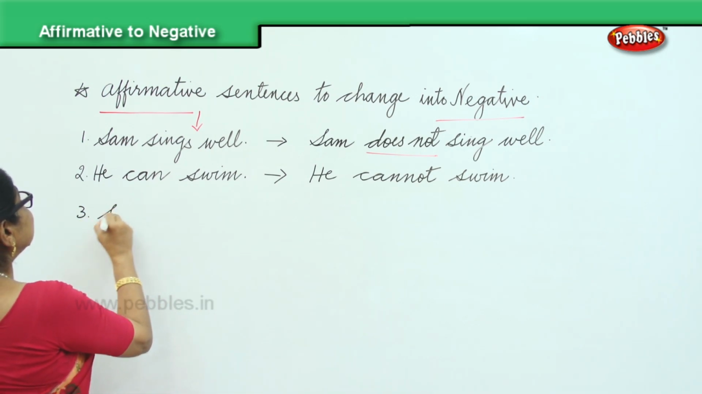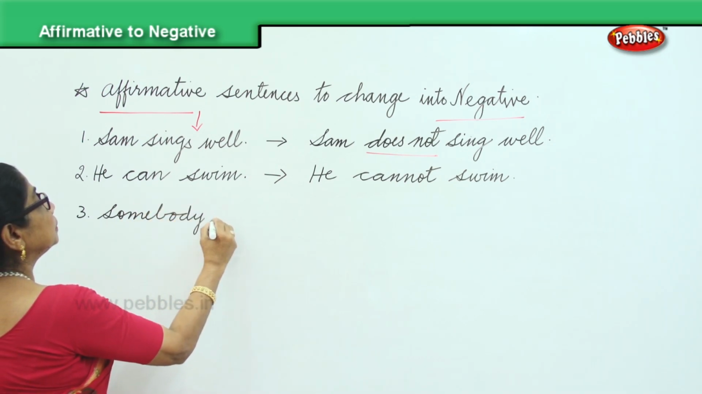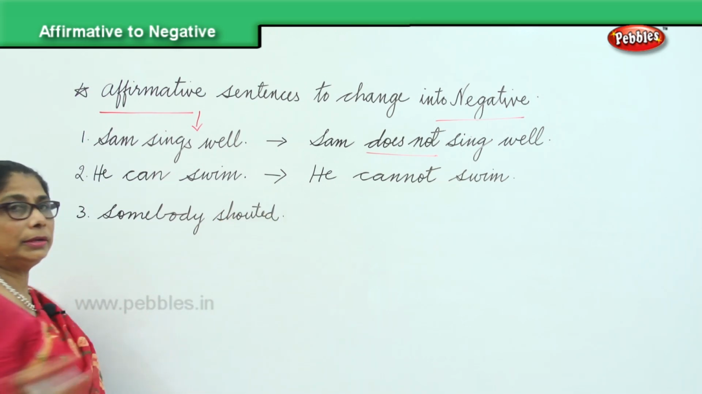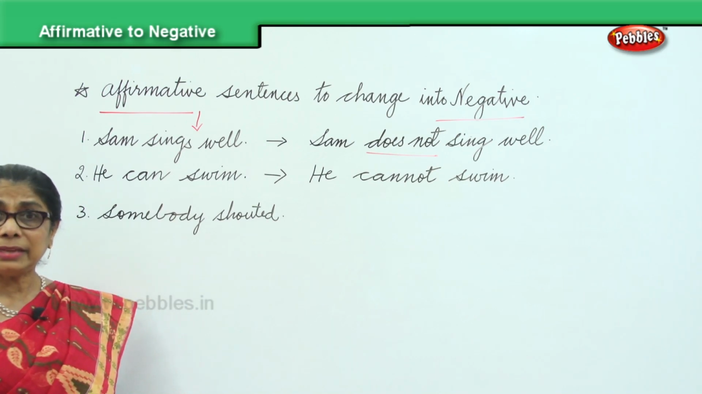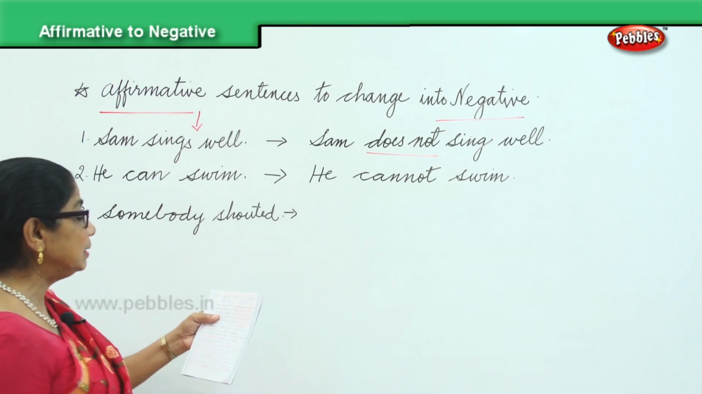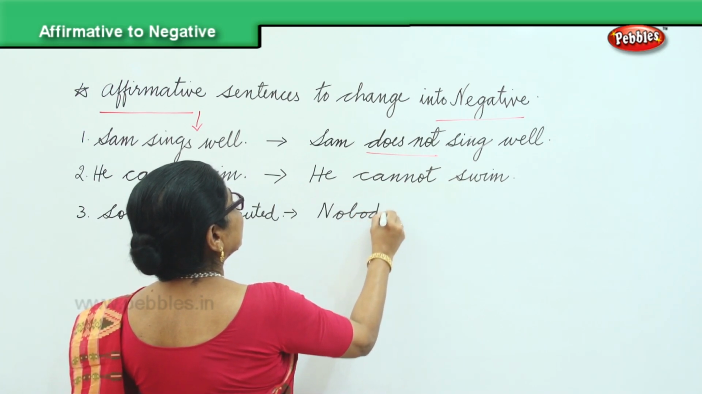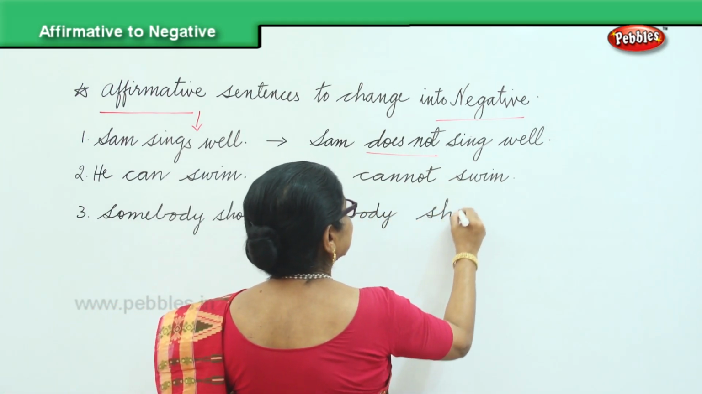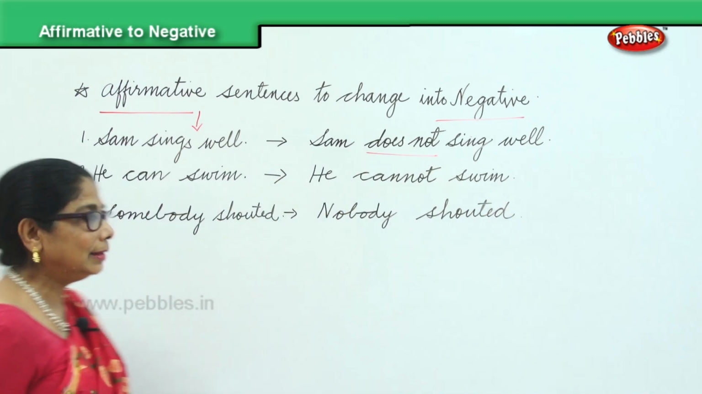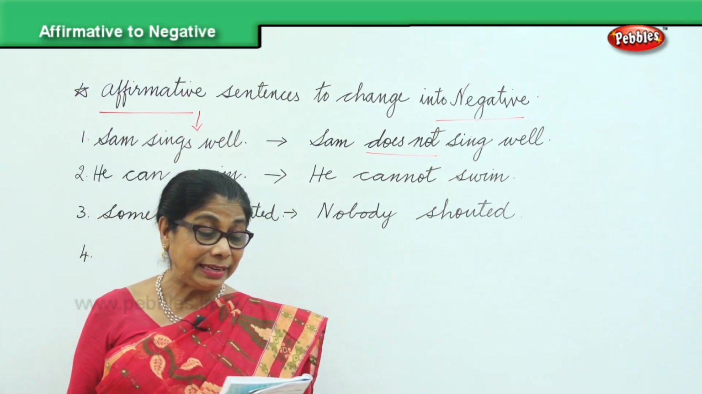Somebody shouted. You don't know who shouted, but we know somebody shouted. Did anyone shout? Yes, somebody shouted. Now change it into a negative sentence. Nobody shouted. Actually, grammar is very interesting, isn't it? If you understand, if you grasp well, it's very interesting.